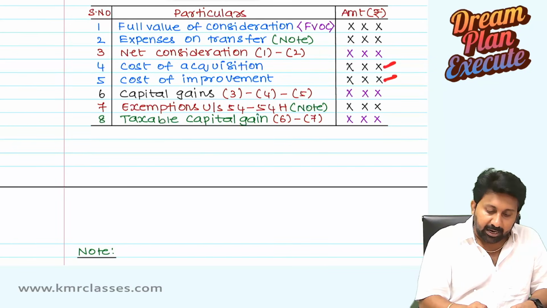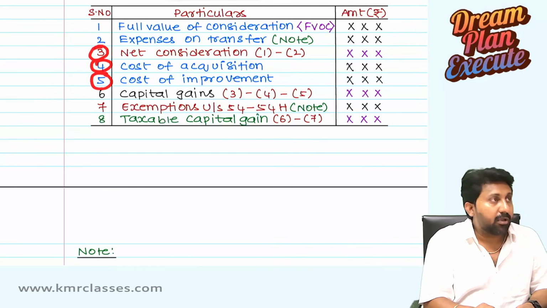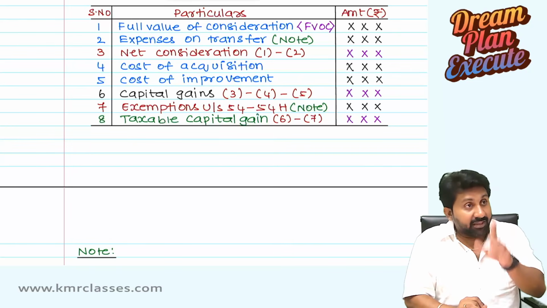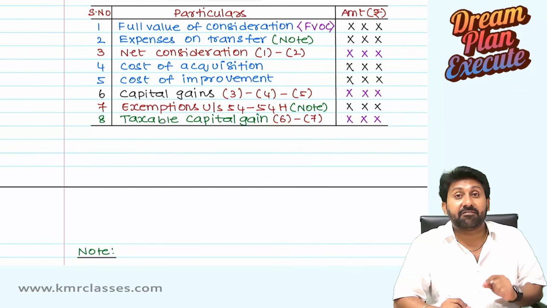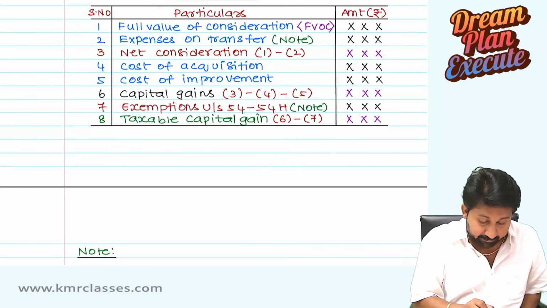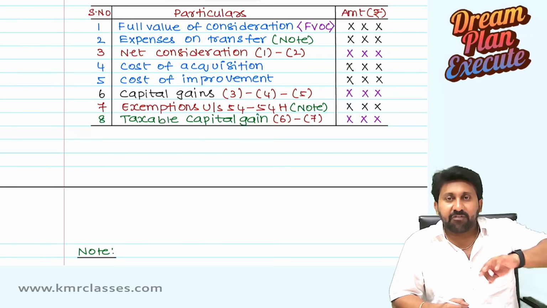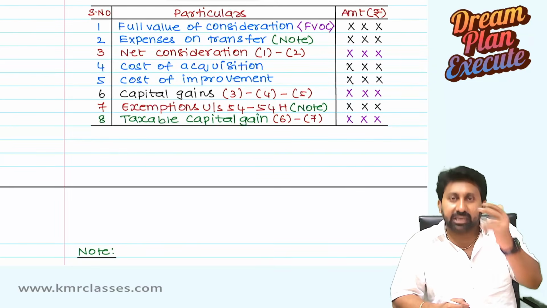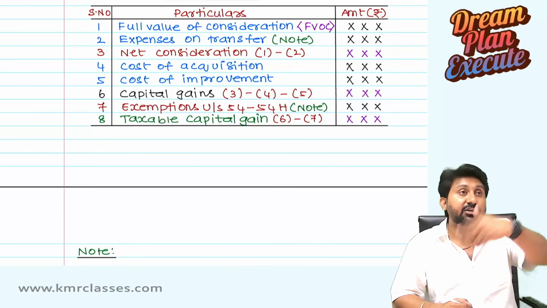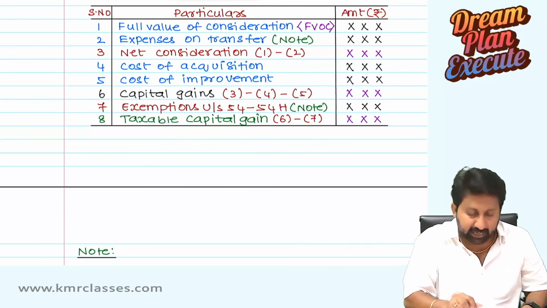Capital gains will be 3 minus 4 minus 5. From that, there are exemptions between 54 and 54H. But remember, these exemptions are 54, 54B, 54D, 54E, 54EC, 54ED, like that. So many are there. All exemptions are not available to every kind of capital gain.